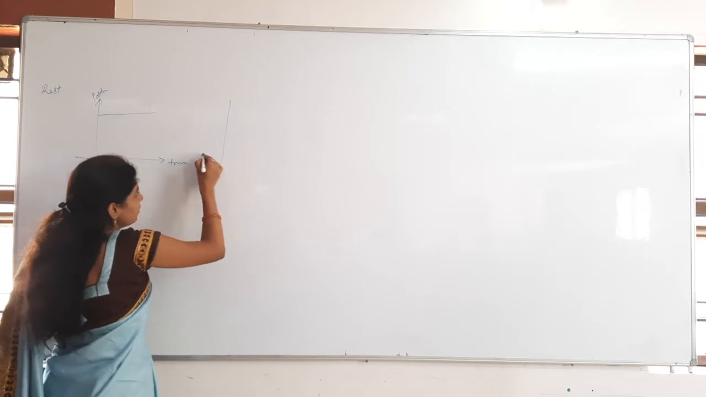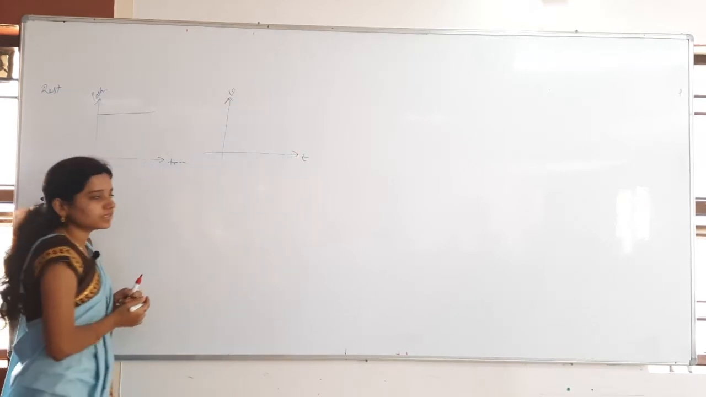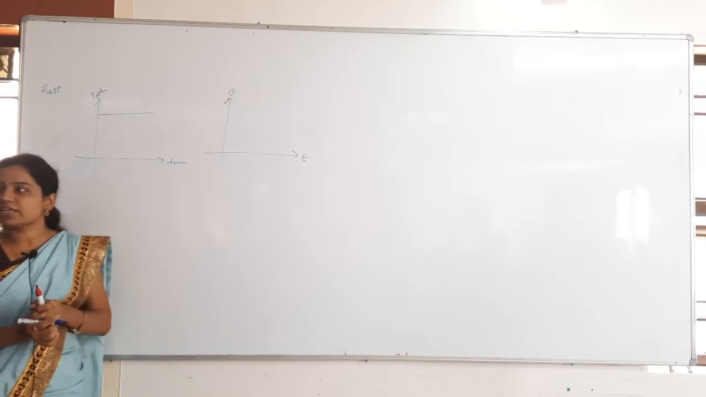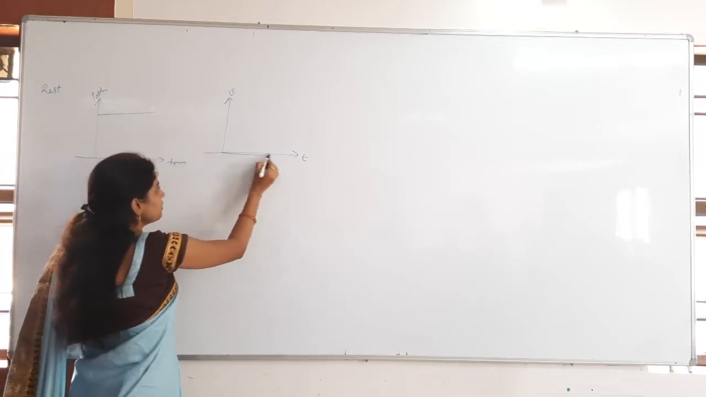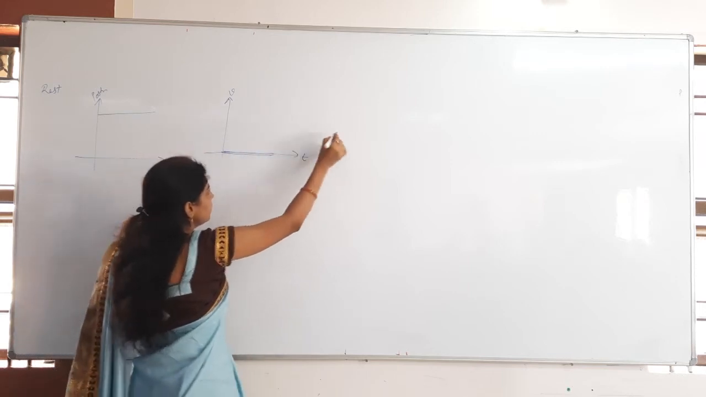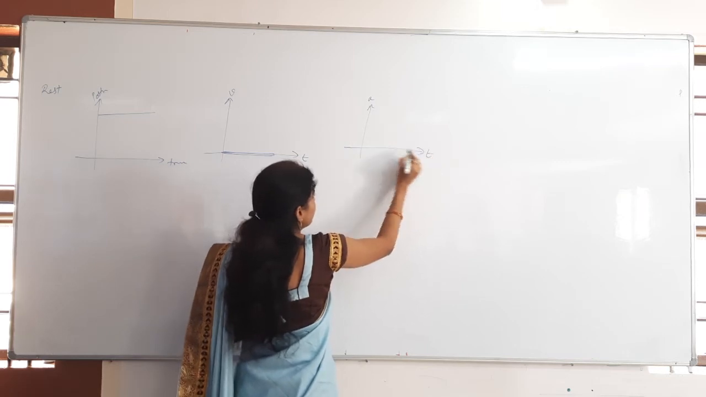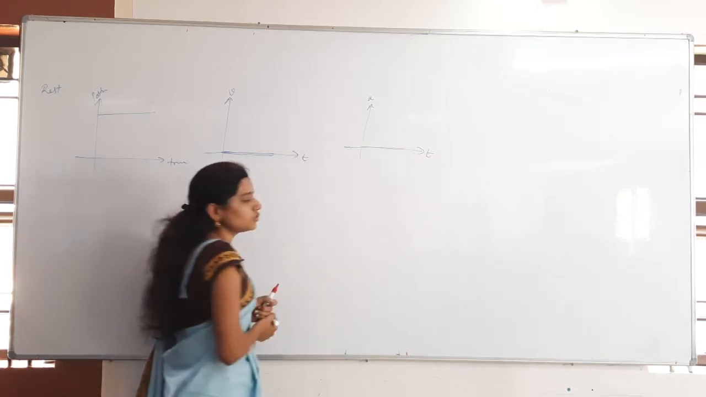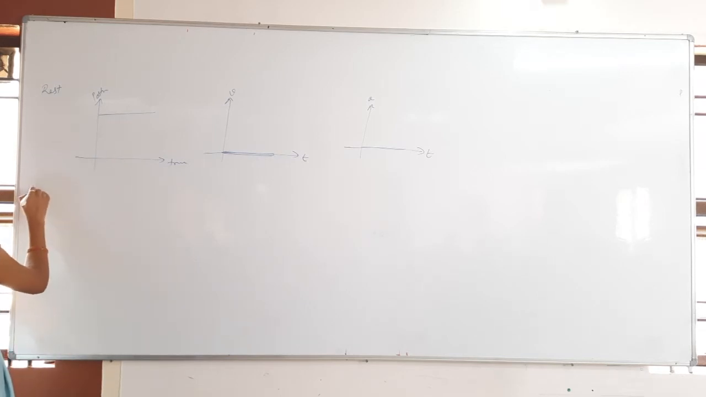And then next, velocity-time graph, VT graph. What happens? Whenever the body is at rest, is there any velocity for the body? There is no velocity, so that is 0, nothing will be there, like this we will get. And if you see the acceleration and then time graph, what will we get? Acceleration also 0 only.